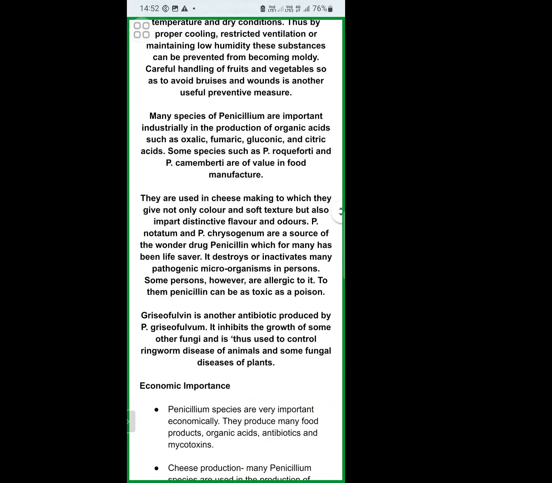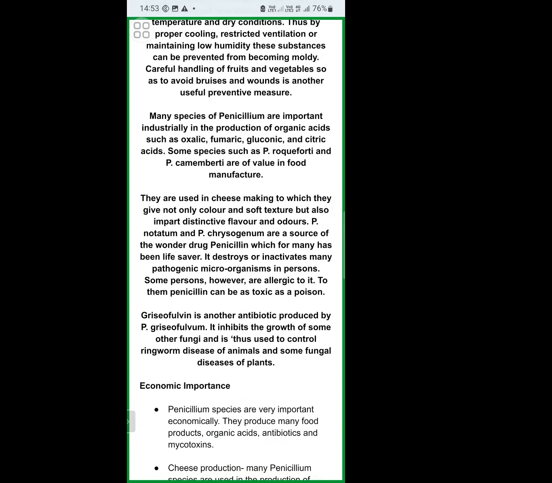Next, we will discuss the beneficial effects of Penicillium species. Till now, we have discussed how these Penicillium species cause losses to farmers and some industries. We have discussed leather industries, paper industries, and food industries, and how they are affected by this Penicillium species.